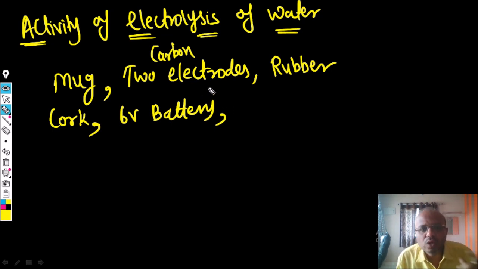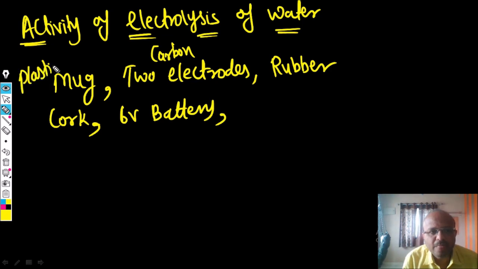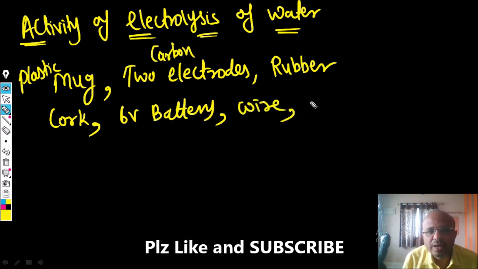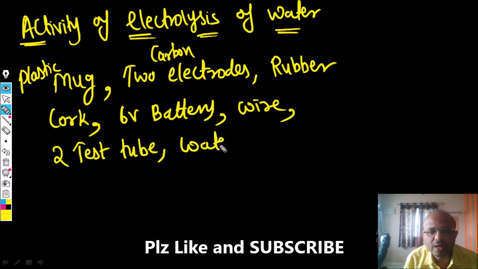A plastic mug, 2 carbon electrodes, rubber cork, 6-volt battery, and a wire, electric copper wire. And we require 2 test tubes, and we require water and sulfuric acid.